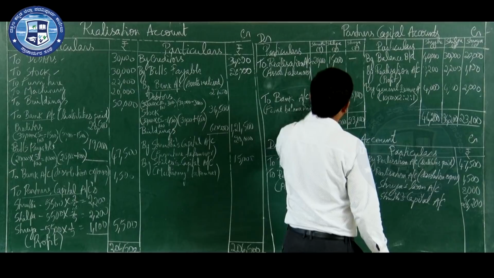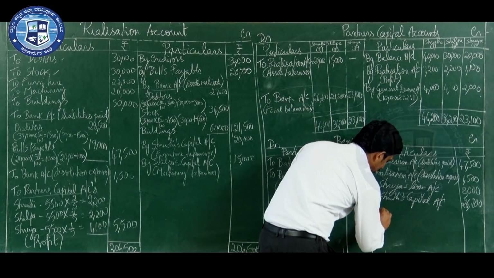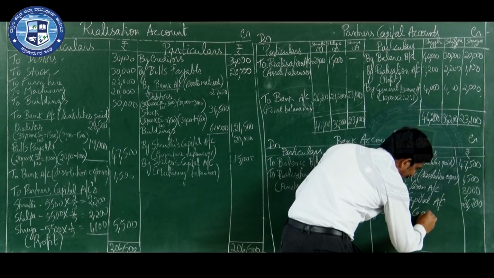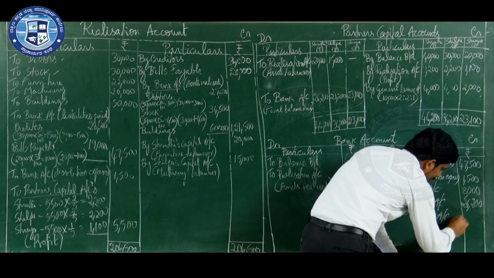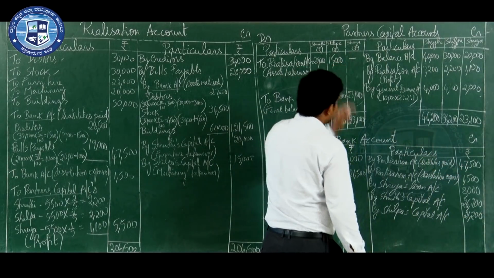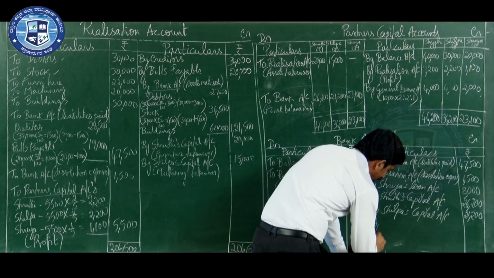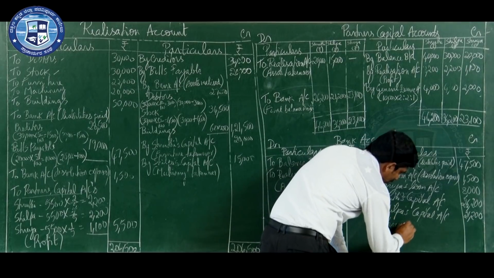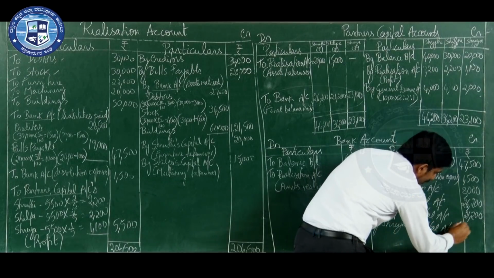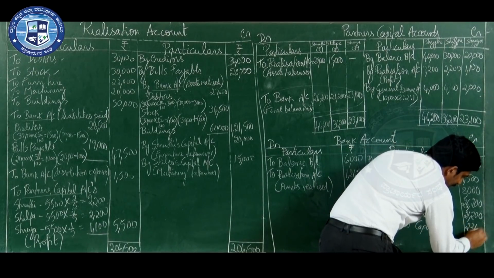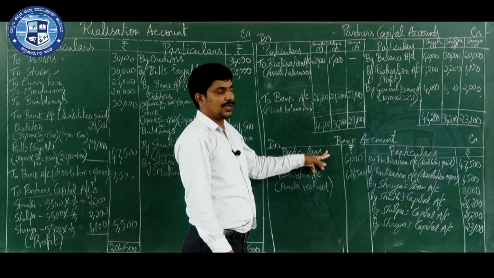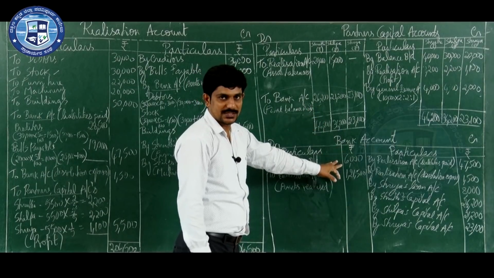Shilpa? 21,200. By Shilpa's capital account, 21,200. Last one is Shreya. By Shreya's capital account, 23,100. So now you have recorded all the information under the bank account.